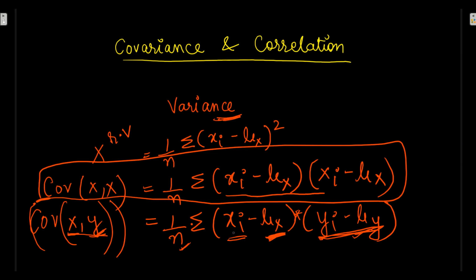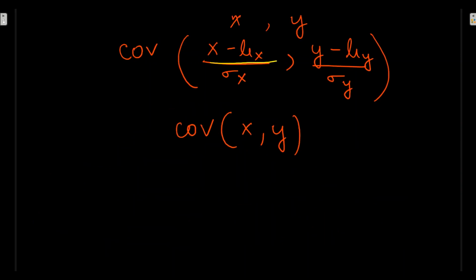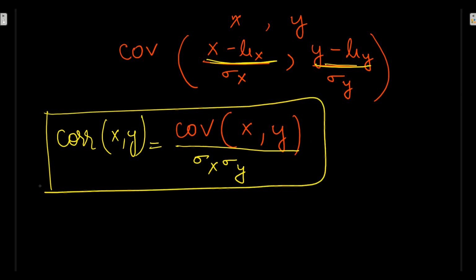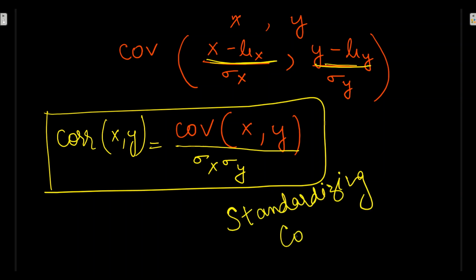As we have seen here, xi minus mu x and yi minus mu y gives the covariance of xy. So I can write it for both of them, and then overall divide by sigma x and sigma y, which is the correlation of x and y. Hence we got the formula of correlation, which is based on standardizing covariance.